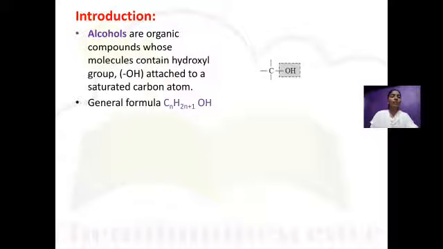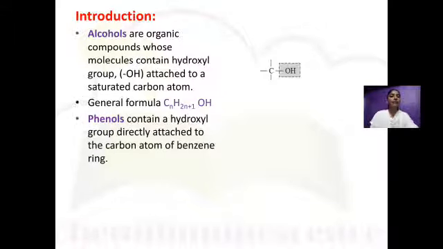If you remember the general formula of alkane, it is CnH2n+2. The difference between the general formula of alkane and alcohol is only one OH. That means one hydrogen of alkane is replaced by an OH group. So the general formula of alcohol is CnH2n+1OH.